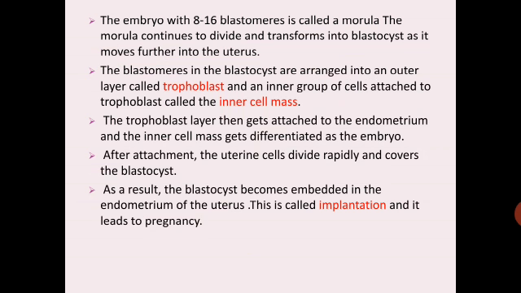After attachment, the uterine cells divide rapidly and cover the blastocyst. As a result, the blastocyst becomes embedded in the endometrium of the uterus. This is called implantation. So the attachment of the blastocyst to the endometrium of the uterus is called implantation. Again, a very important question for 1 mark, and it leads to pregnancy. So this was about fertilization and implantation.